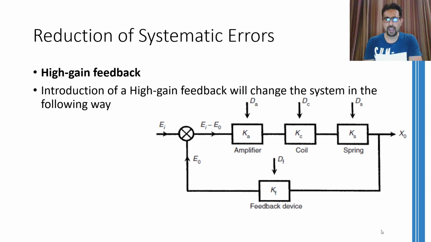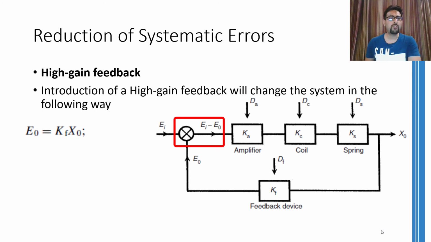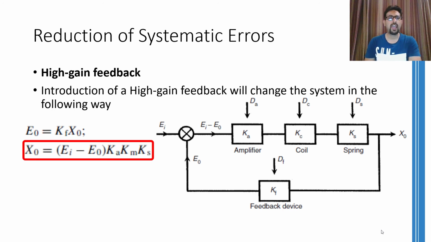Now consider this control diagram. What we have done is we have introduced a feedback device, and that feedback device should have a large feedback constant. The feedback which is coming is called E naught, and this E naught is nothing but the displacement multiplied with the feedback constant. So now the input to the control system would be the difference of the input voltage and this feedback voltage. This difference will be fed to the control system and it will be multiplied with a number of different things, and we will end up with X naught once again.